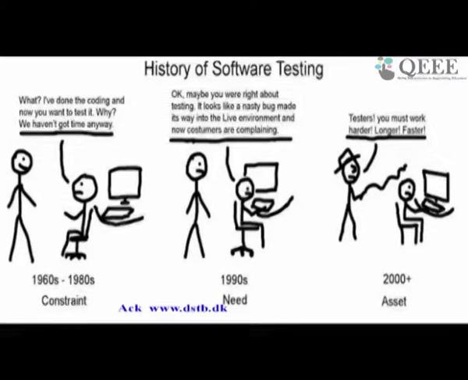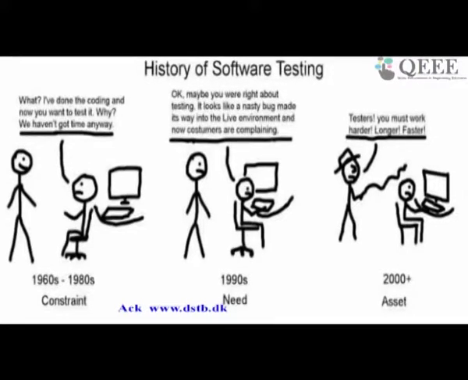Why do you want to test it? I have myself written the code, and we have not got any time anyway. So the programmers were thinking that testing is not necessary because they had taken enough care in writing the code, and in those days the programs were small and it worked. If the programmer was careful and confident about the code, he need not test it.